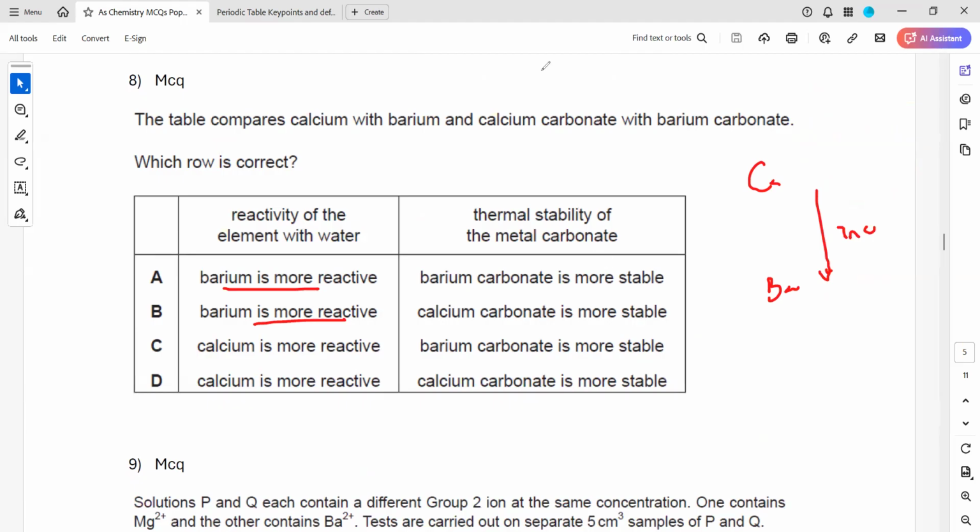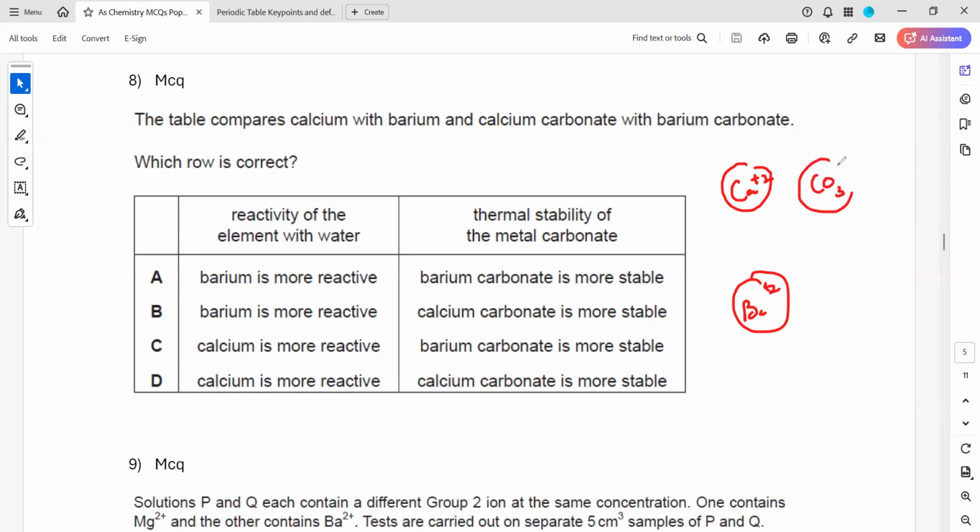Thermal stability, it becomes more thermally stable as we go down the group. What is the reason why the thermal stability increases? Because the thermal stability is related to distortion. A calcium ion is smaller in size as compared to a barium ion. So when we have a carbonate ion, the size of the carbonate will be the same for both cases.